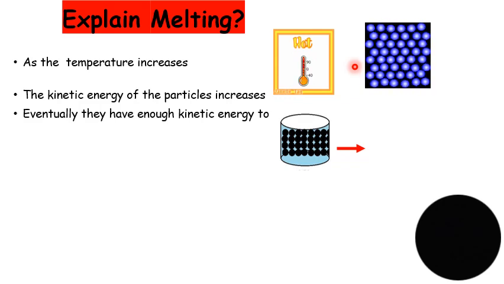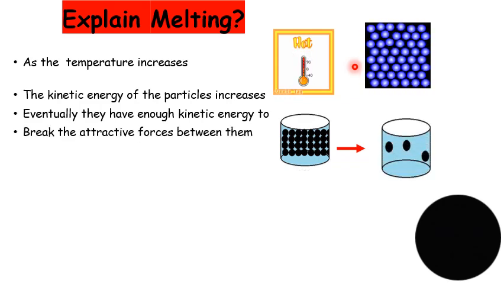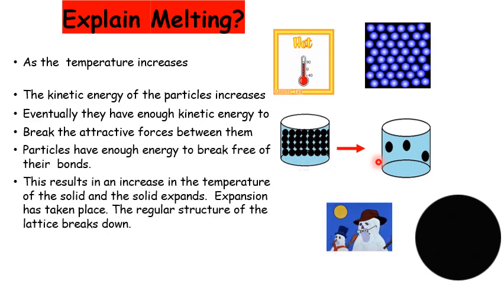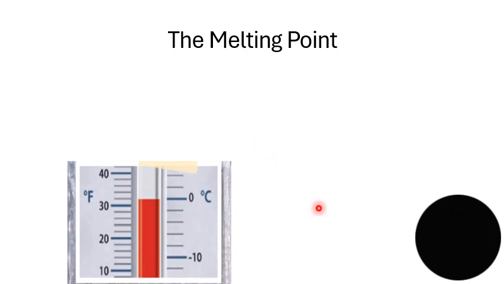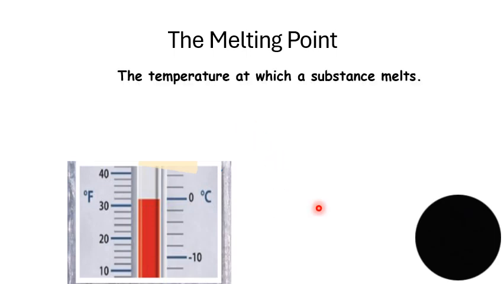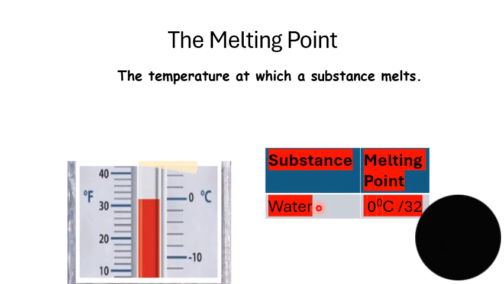Next, eventually the particles are going to have enough kinetic energy to break free of these attractive forces which are keeping them together. And then at a certain temperature, which is called the melting point, the solid is going to change to a liquid. That temperature is the temperature at which that substance melts, and that temperature is 0 degrees Celsius or 32 degrees Fahrenheit.